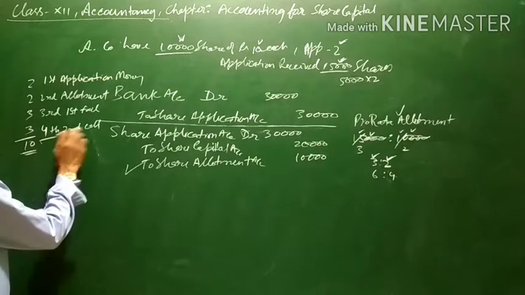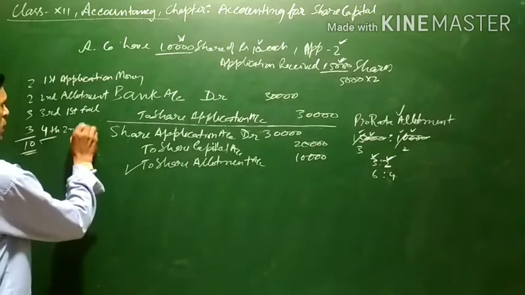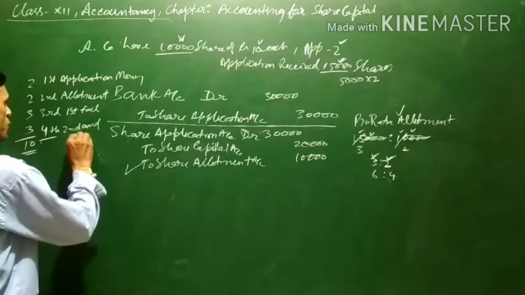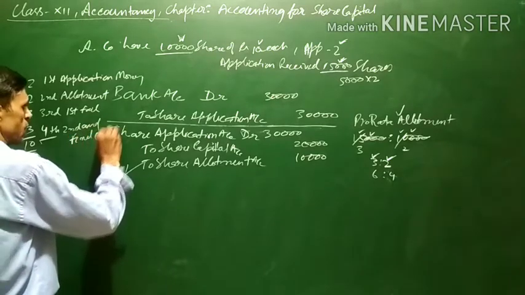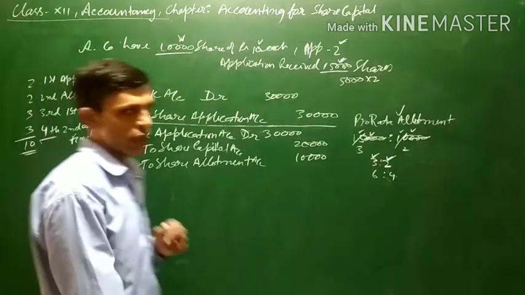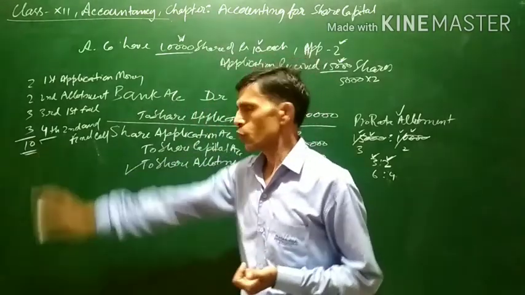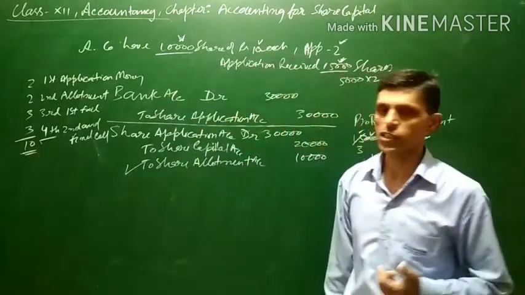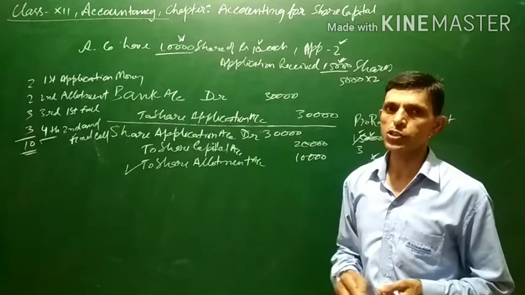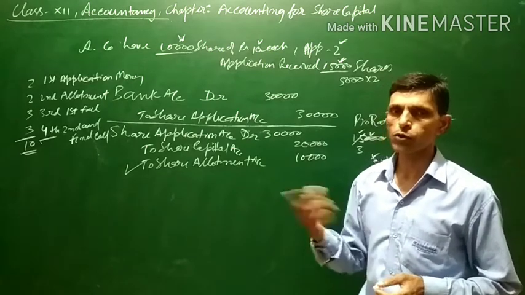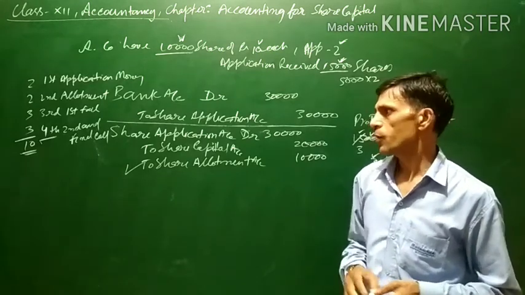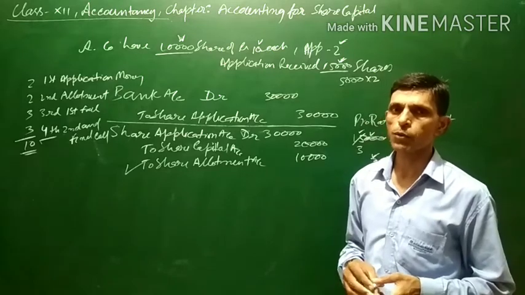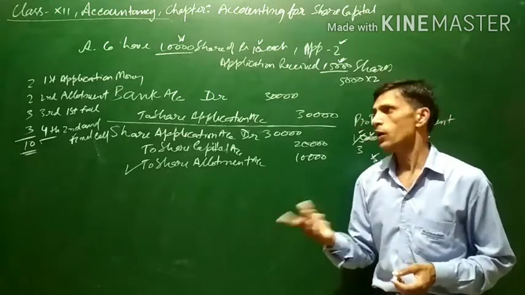So instead of second call, we will be writing here second and final call, because this is the final call. After this 4th call, there will be no further call because the shares are of ₹10 each and the full 10 rupees has already been paid. So no more calling will be done from the shareholders because they have paid their full liability on the shares which they have held.